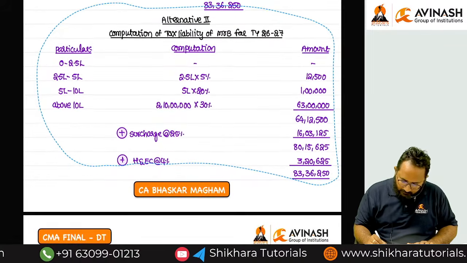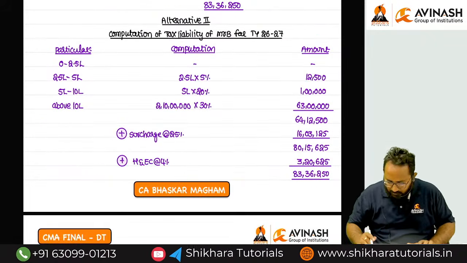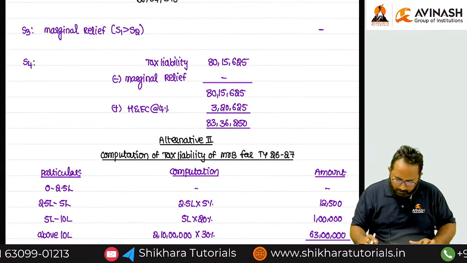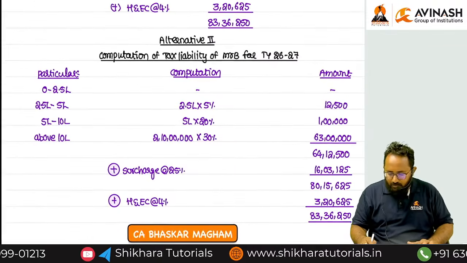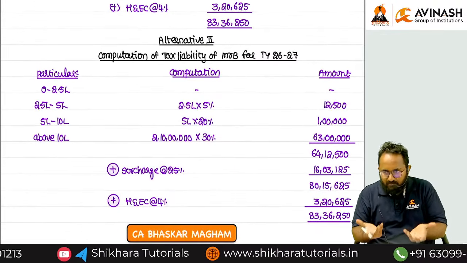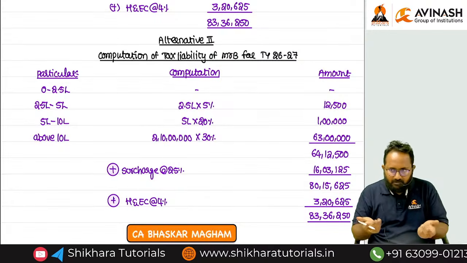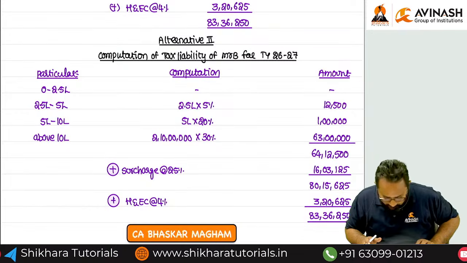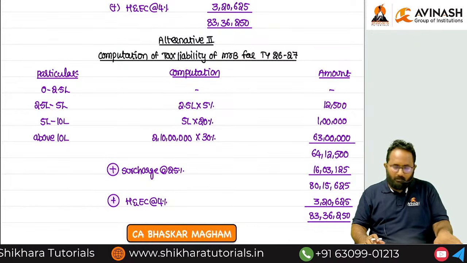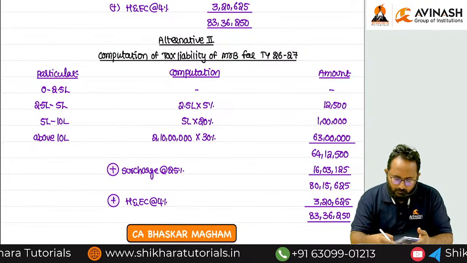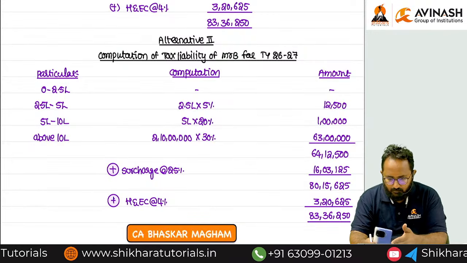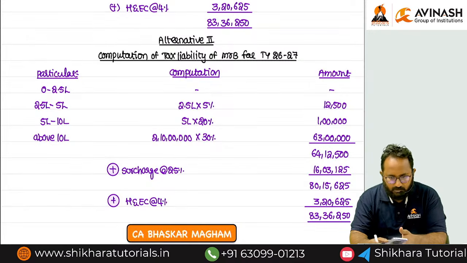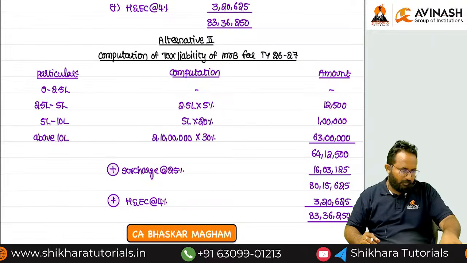So we got the same answer in alternative 1 as well as alternative 2, right? If you observe, the same answer we got in alternative 1 as well as alternative 2. Reason? There is no marginal relief. That's why the answers in both are one and the same. Clear? Done. Shall we do one more question?